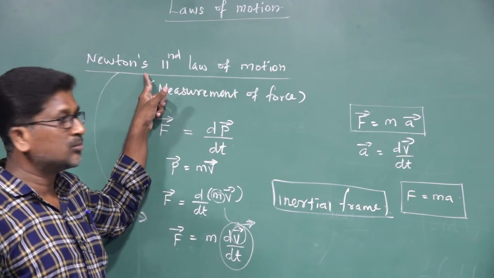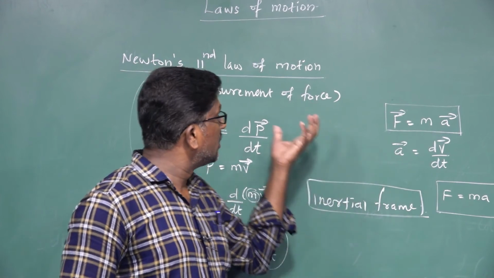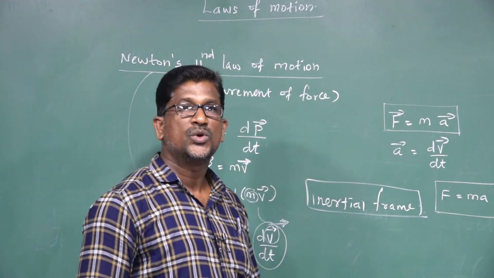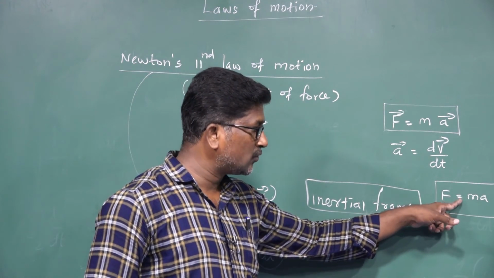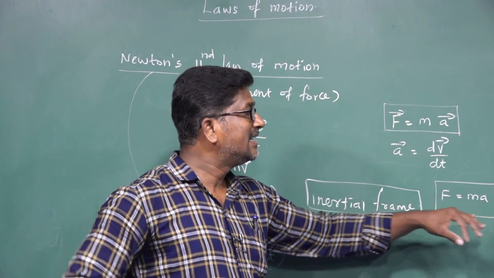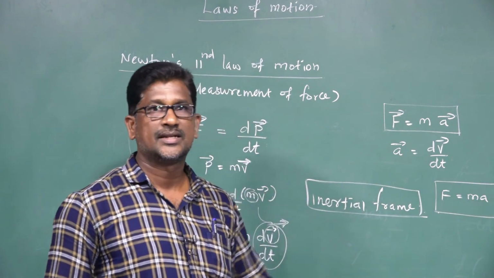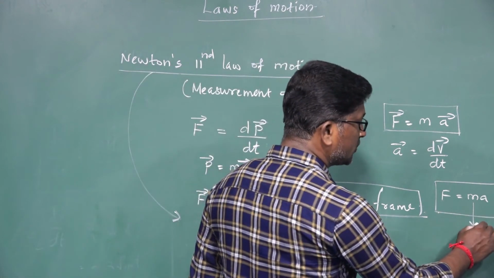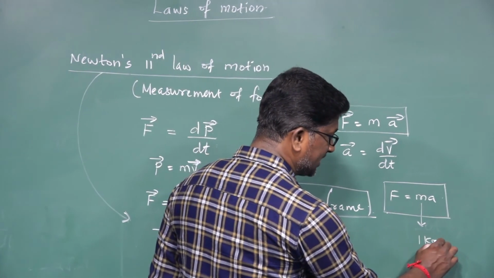From Newton's second law of motion, the expression for force is derived, that is F is equal to m into a. The magnitude of a force is equal to the product of the mass of the body and the acceleration acting on a body, or acceleration experienced by the body, right? Here, suppose the mass of the body is 1 kg.